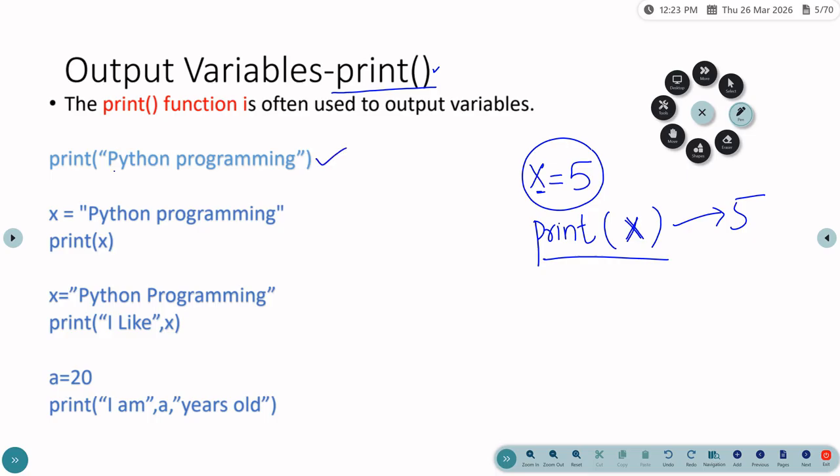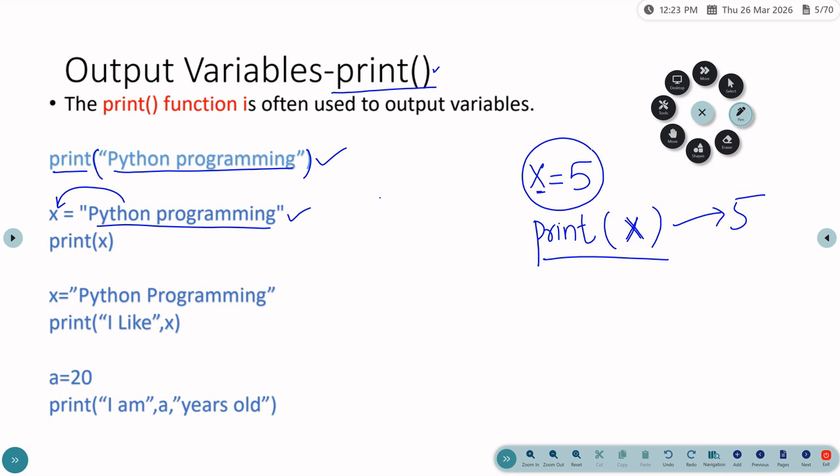See, this is another kind of use of print. Here I am printing Python programming. How am I using print? First you write print, then open parenthesis, then close parenthesis. Inside that, within the quotes, I am writing Python programming. So it will print Python programming directly. Then see the next case. This string, Python programming, is stored inside a variable x. Now x is the variable which contains the value Python programming.